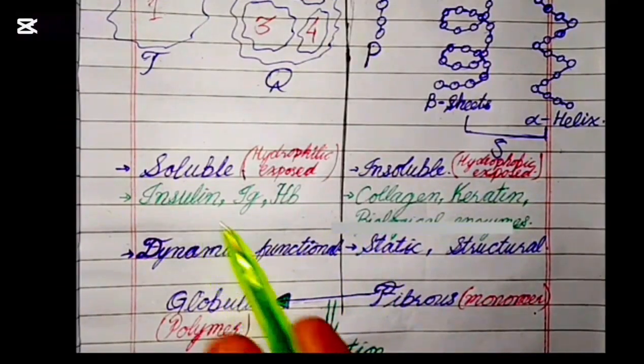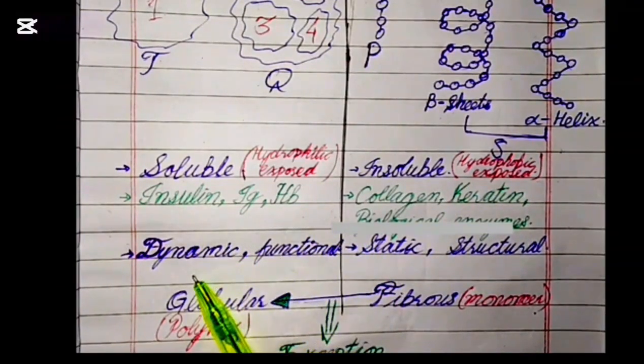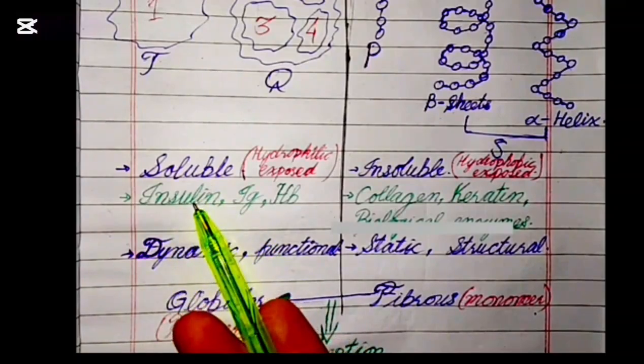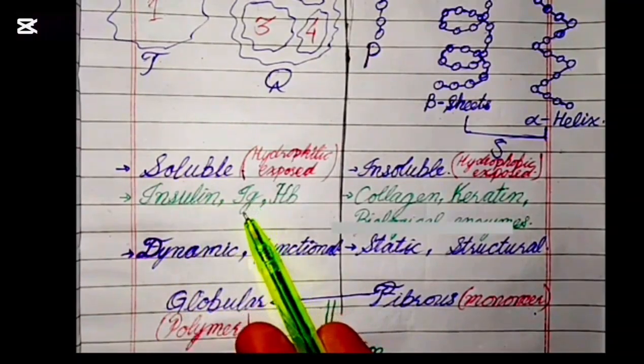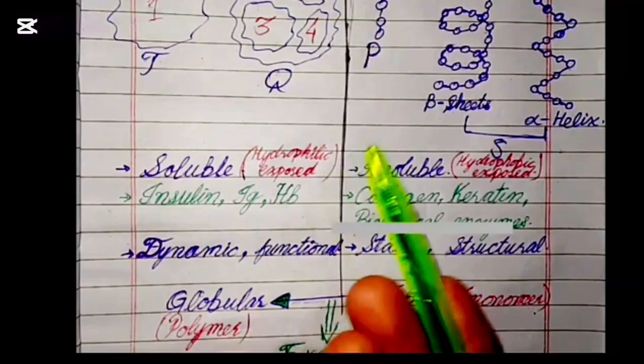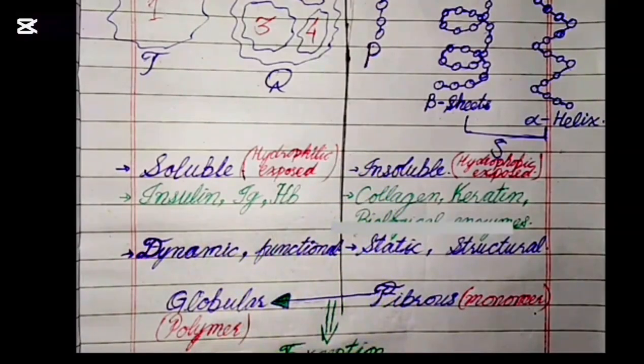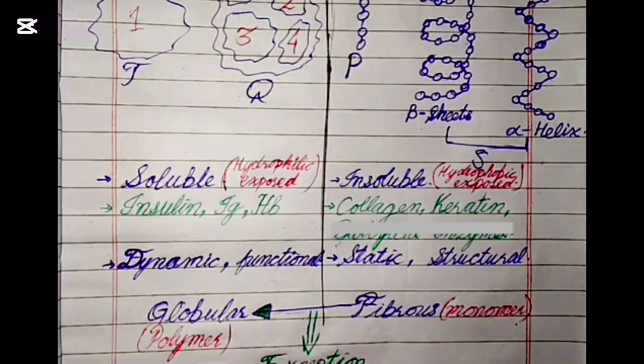Globular proteins are dynamic and functional, meaning they can move from one place to another. Dynamic: as we look at insulin, antibodies, or hemoglobin, they all move in blood. So these are all globular proteins. And fibrous proteins are static, meaning they stay at a specific place. Collagen and keratin are static and they form structures of the body.